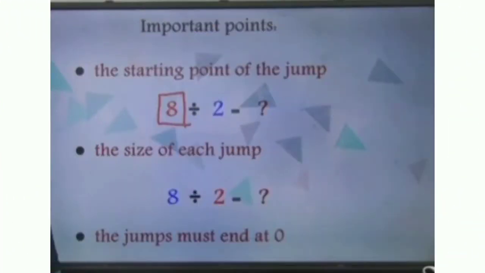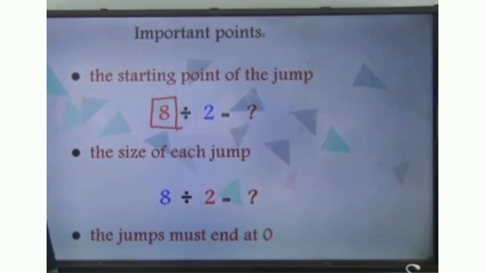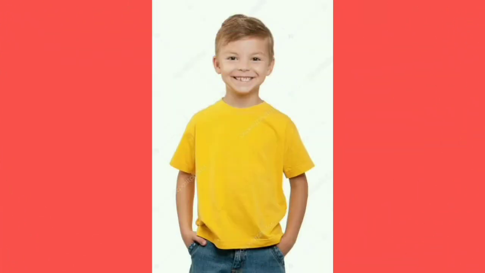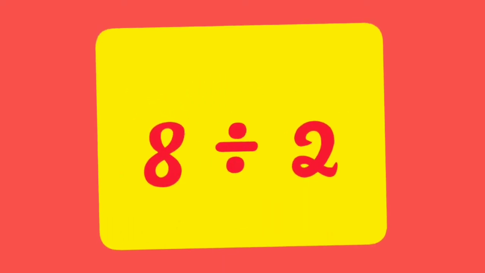The starting point of the jump for 8 divided by 2 is 8. The size of each jump is 2. And the jumps must end at 0. The jumps must end at 0 only. Then only your answer will be correct. Let us see how he does 8 divided by 2 on the number line.